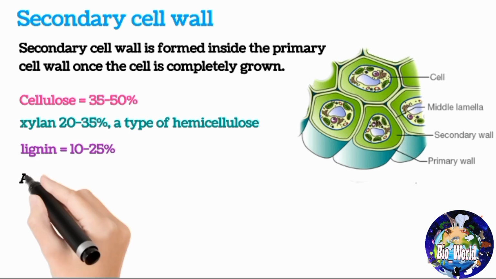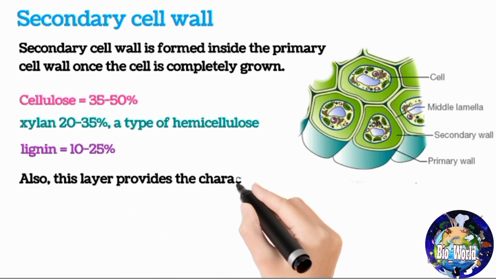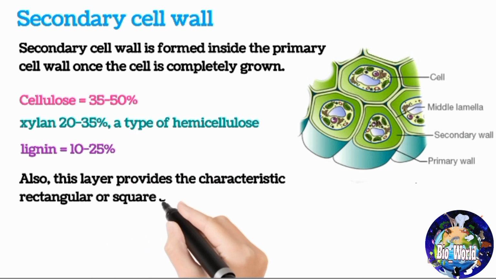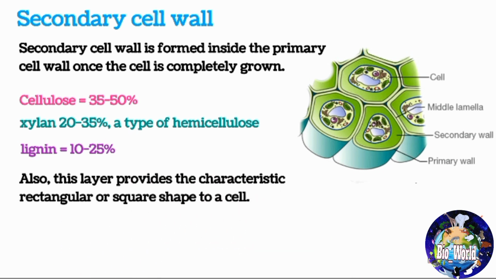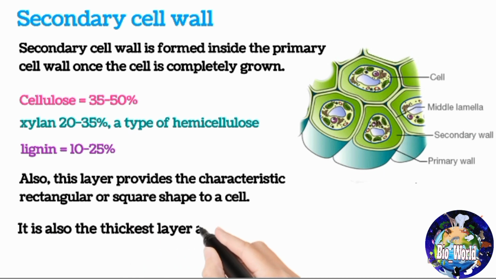Also, this layer provides the characteristic rectangular or square shape to a cell. It is also the thickest layer and permits permeability.